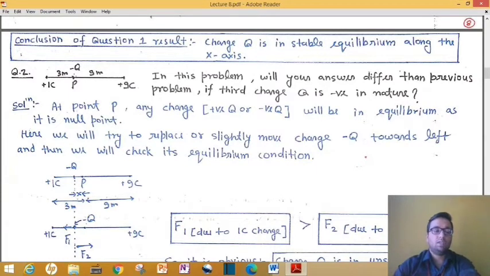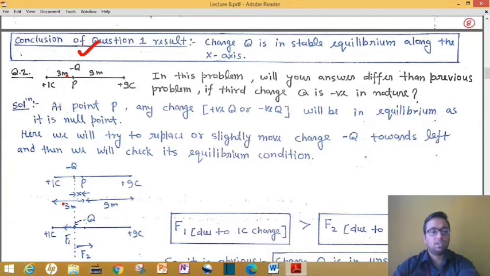Now how can we say that this charge is in equilibrium at this point exactly? For that we have to solve our numerical. You can understand that in the previous lecture we solved this question, and in this case our answer was r by 4. R by 4 means, suppose the total distance is 12 meter, so 12 by 4 will be 3. So this is our previous answer. Now this is an additional problem. After that the second part will be asked to you, whether this minus q charge is in stable equilibrium or in unstable equilibrium. Now we can understand what happens if this minus q charge is shifted towards left.